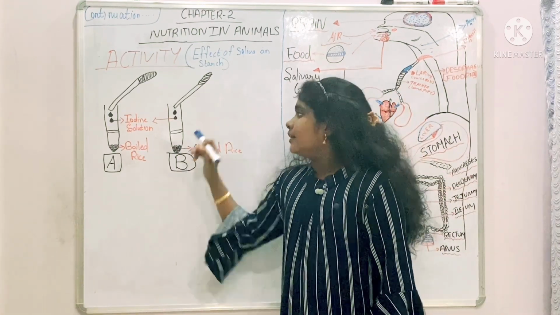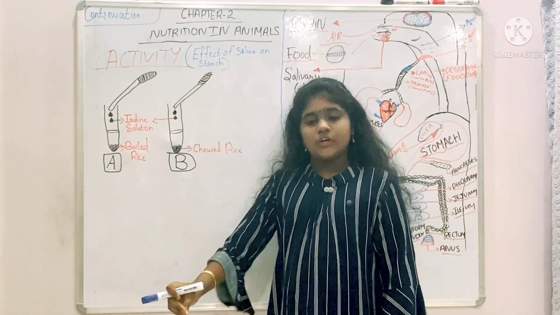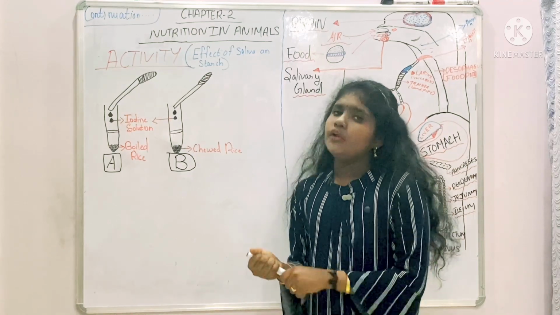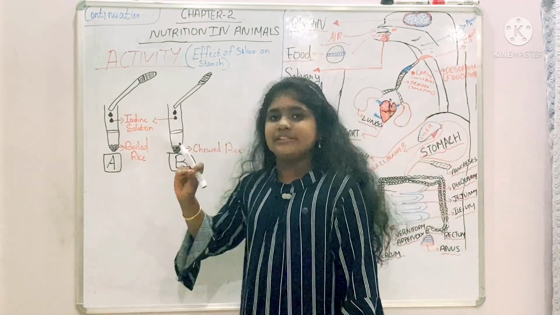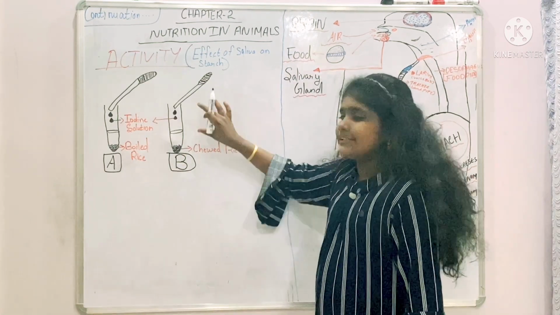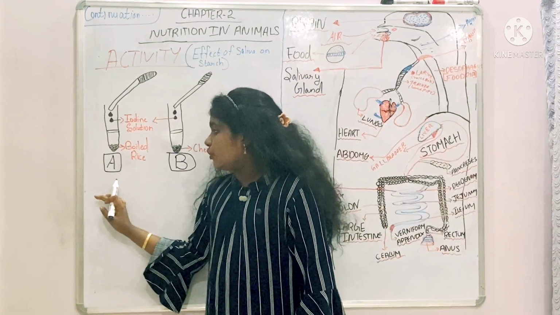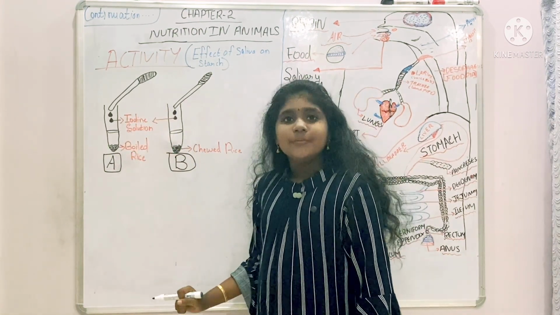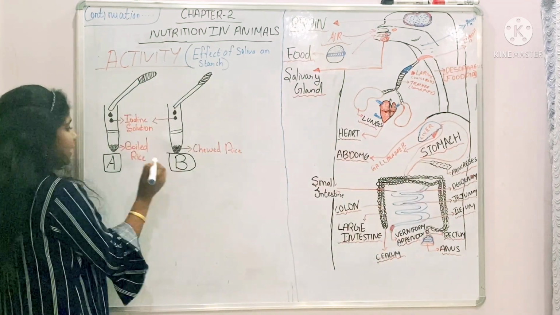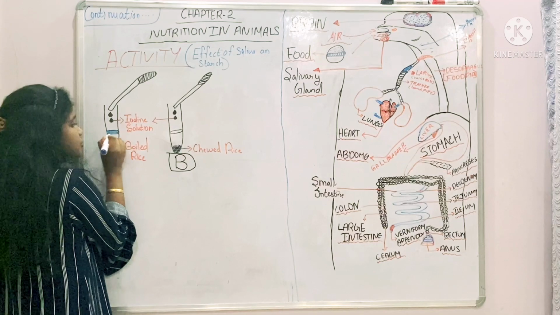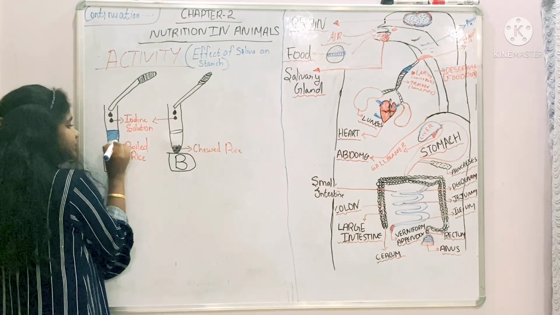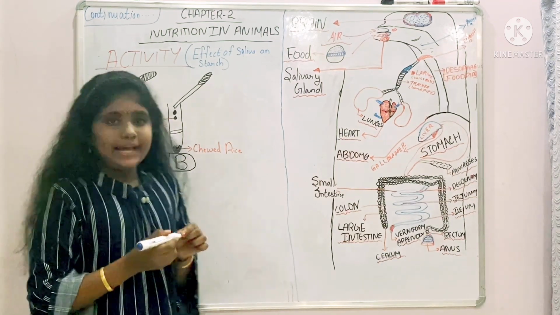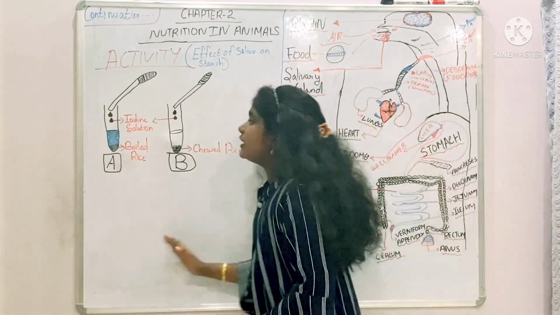What will you be seeing? In test tube B, you add 2 to 3 drops of iodine solution. What will you be seeing? Nothing. The same color stays in test tube B. But when you put iodine solution in test tube A, what do you see? Yes, the water color will change to blue. This test tube water will change to blue.